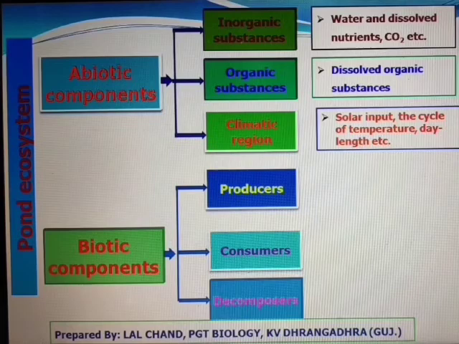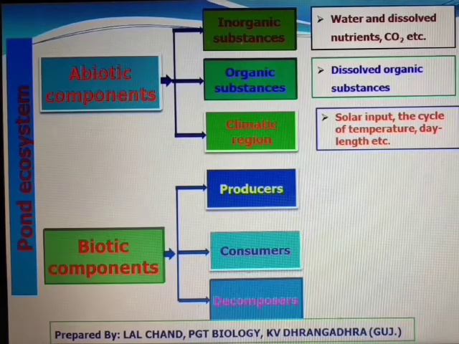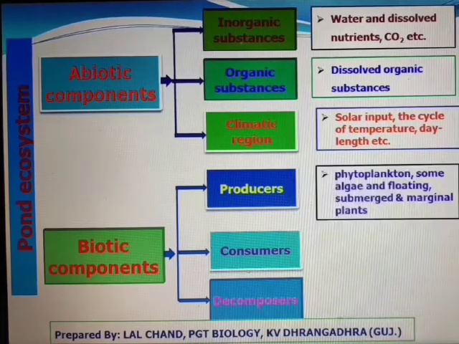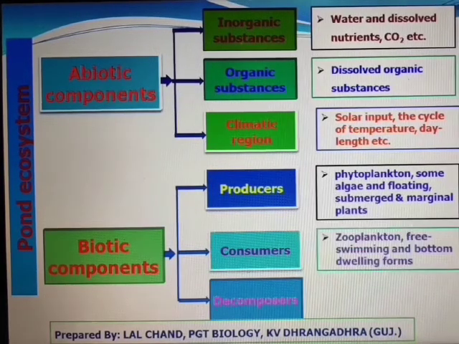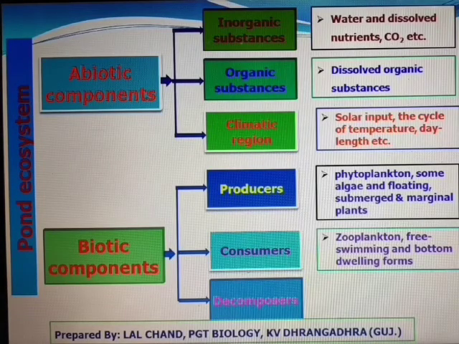In biotic components also different categories are there, like producers, consumers, and decomposers. As producers, phytoplankton, some algae, and floating, submerged, and marginal plants are included. As consumers, zooplankton, free swimming, and bottom dwelling forms are found.